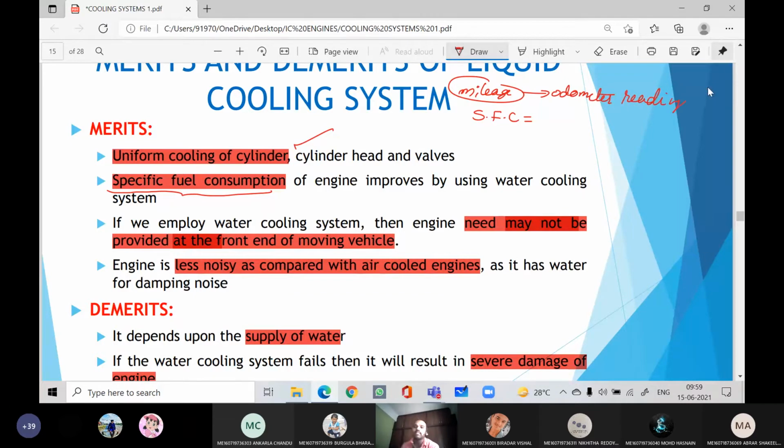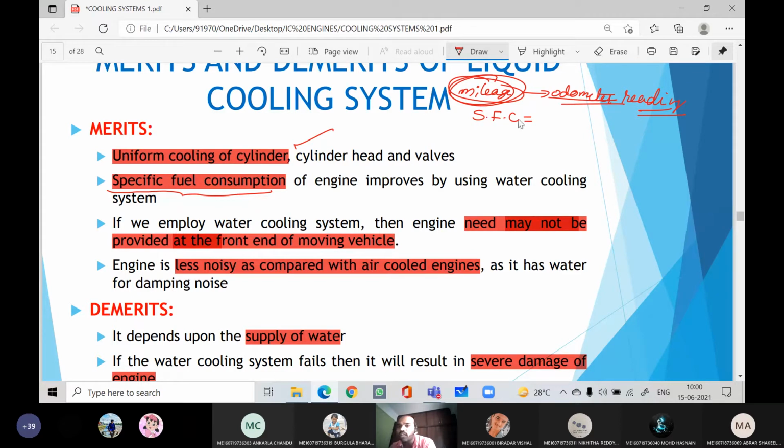You should ask what the fuel consumption of your engine is, meaning how many kilometers per liter it will give. But we are habituated to saying mileage.